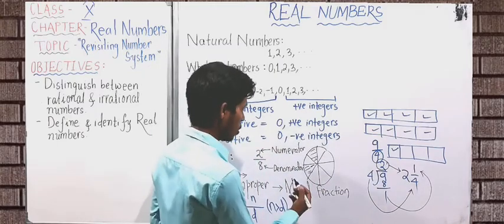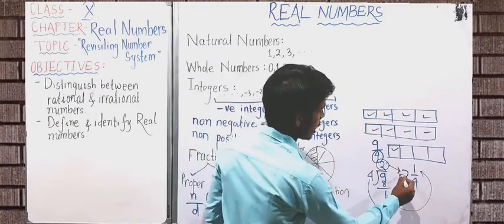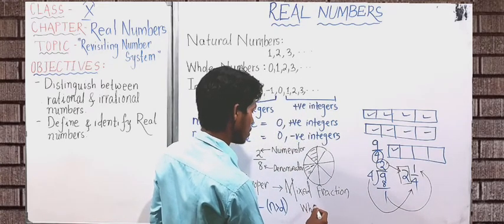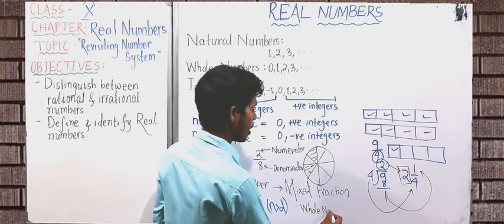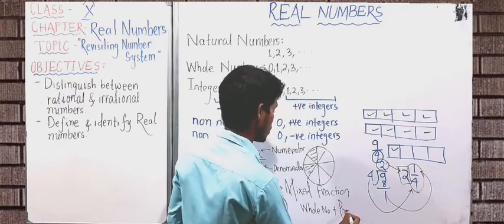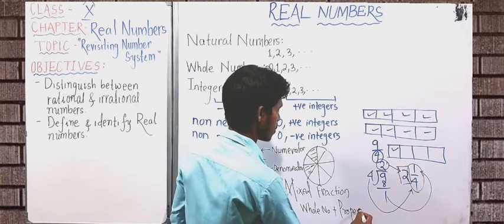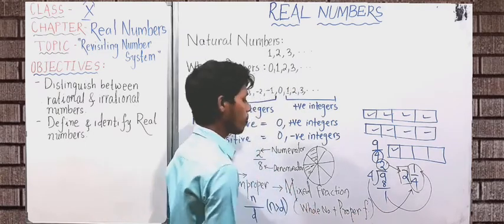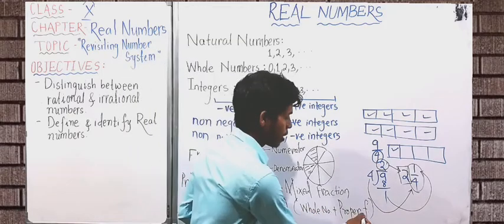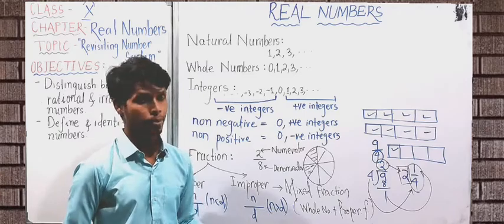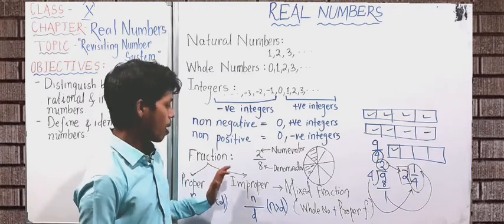Okay, so a mixed fraction means you will get a whole number and along with that you will get a proper fraction. So this is all about the fractions.